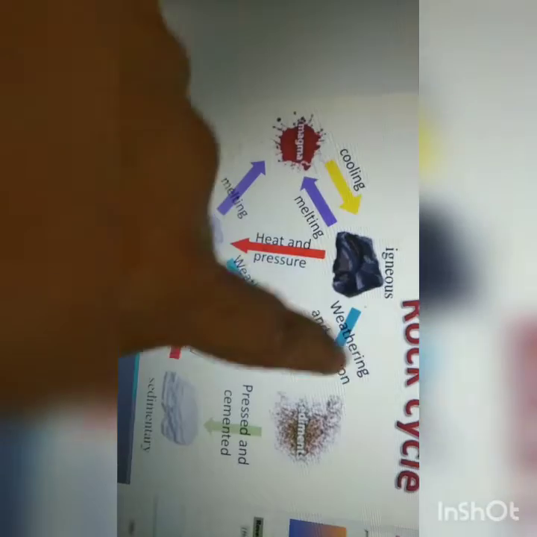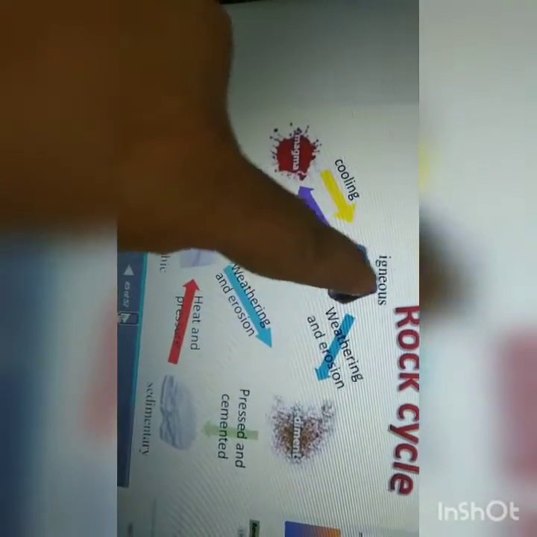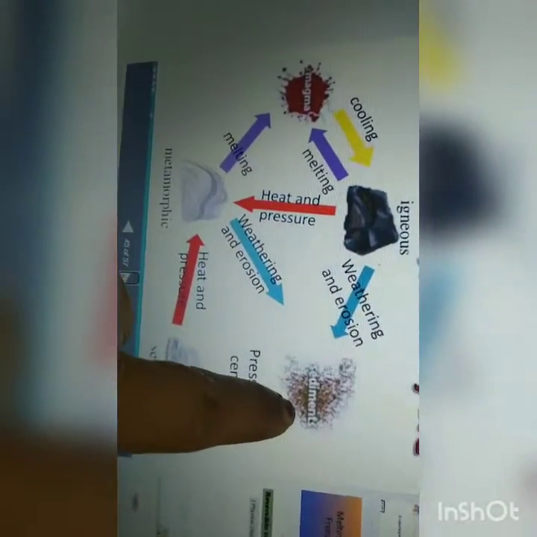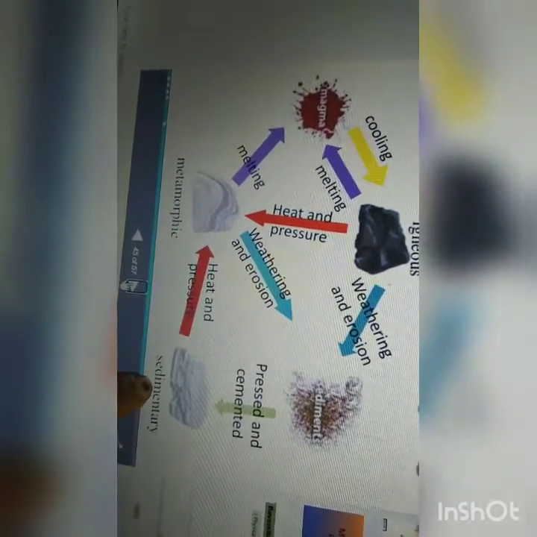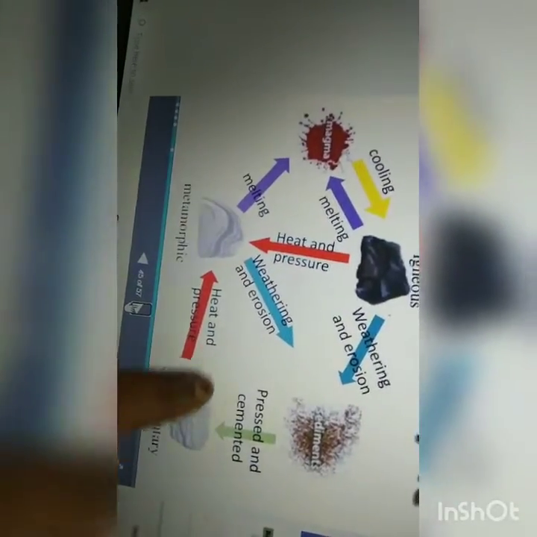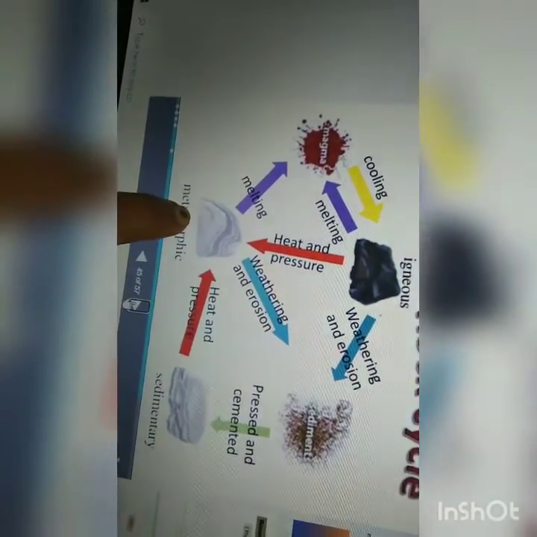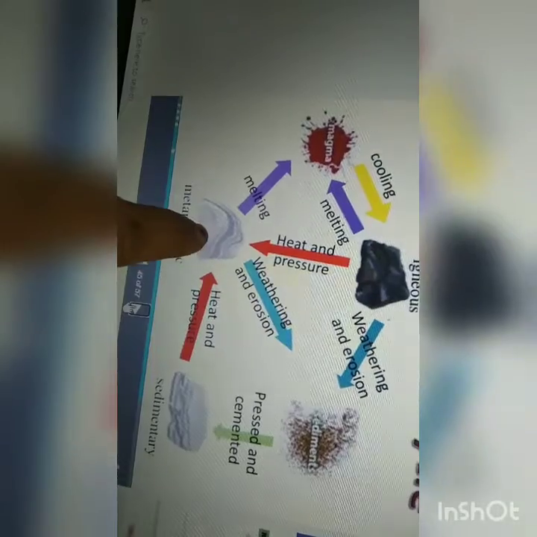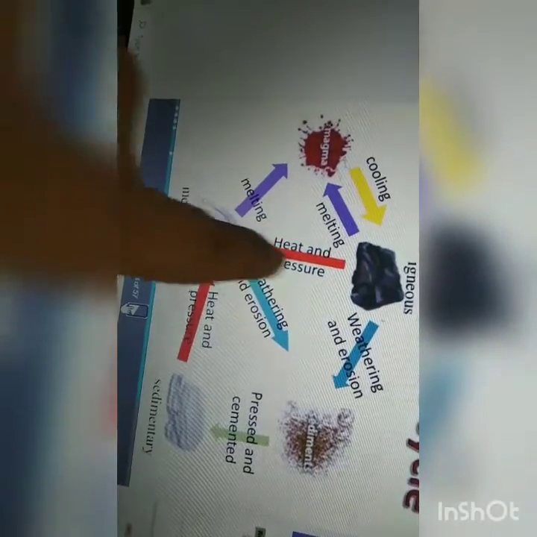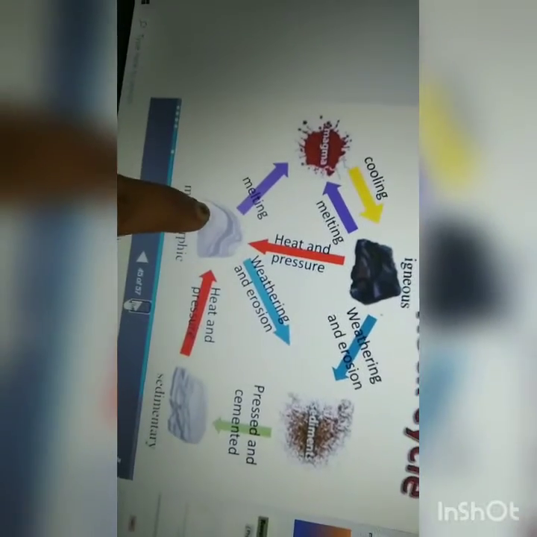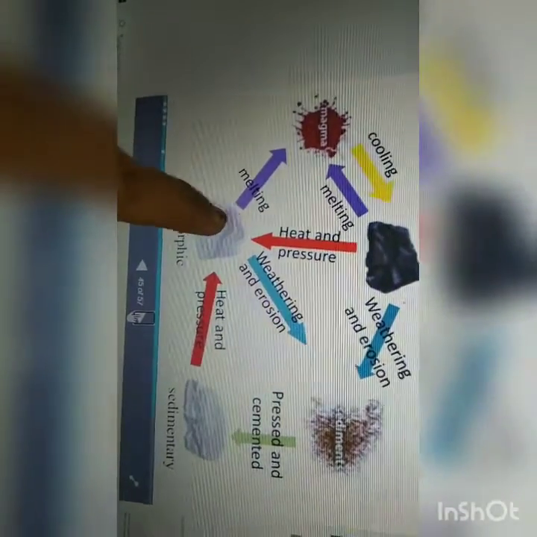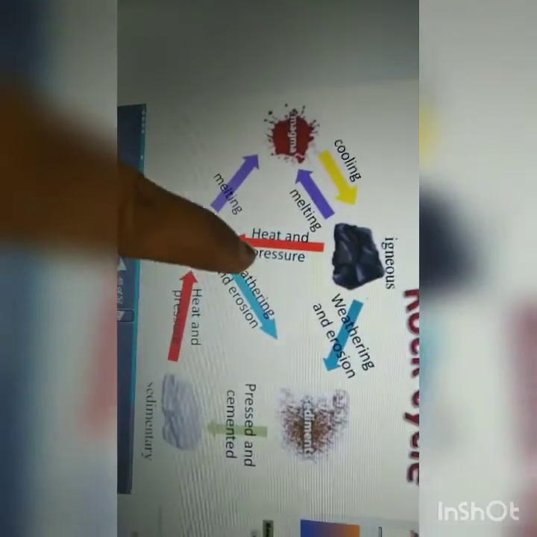Whereas through weathering and erosion, that means more cyclones or the summer season, these igneous rocks will be converted into sediments. They are pressed and cemented, and then these sediments become sedimentary rocks. Again, these sedimentary rocks, through more heat and pressure, will convert into metamorphic rocks. Are you observing? Through extreme heat and pressure only, they are converted into metamorphic rocks.